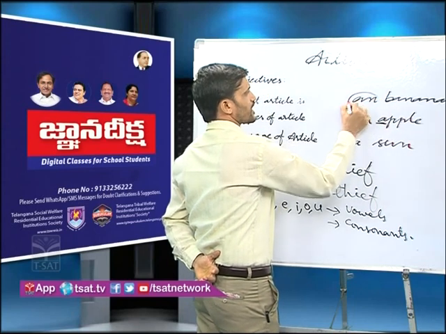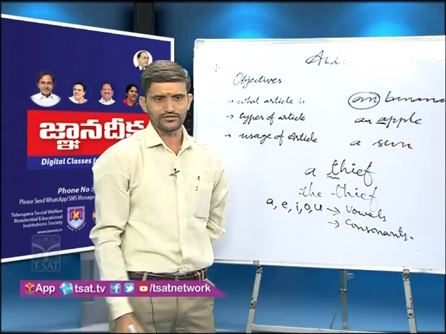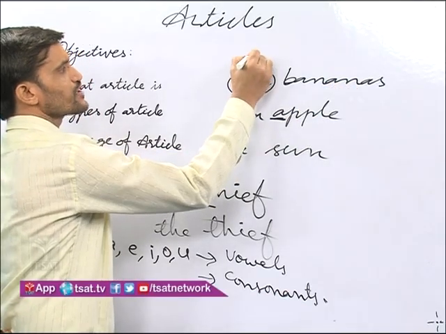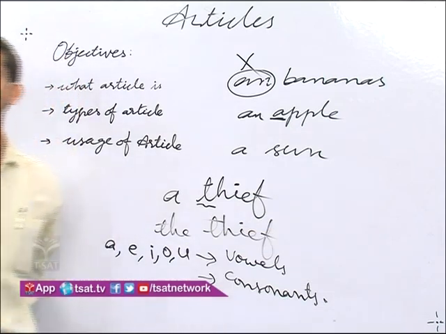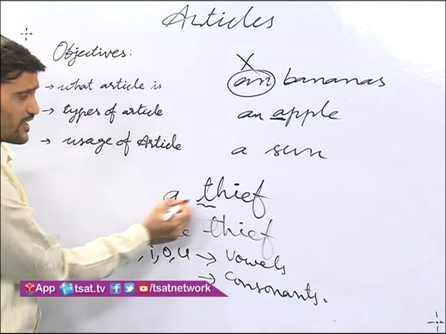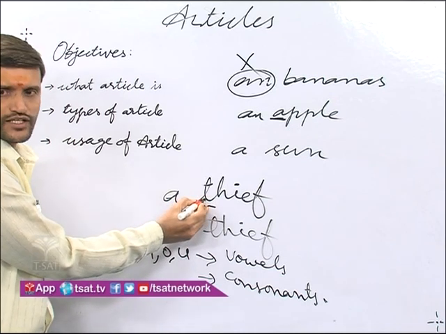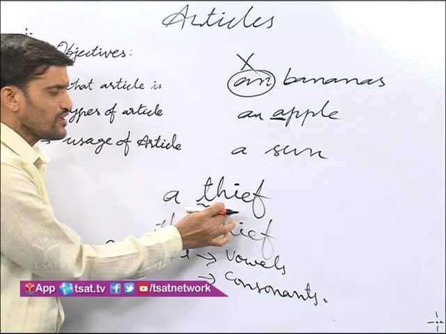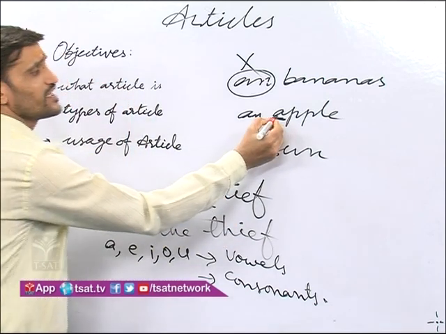So here you should look at the board. Here "a bananas" is the wrong one because bananas is plural. So here we should not use a or an. Here it is a consonant one, "ta". That is why we should use a before this word.